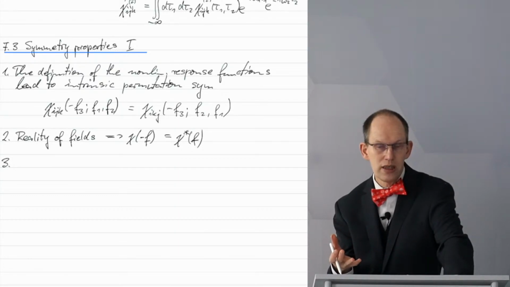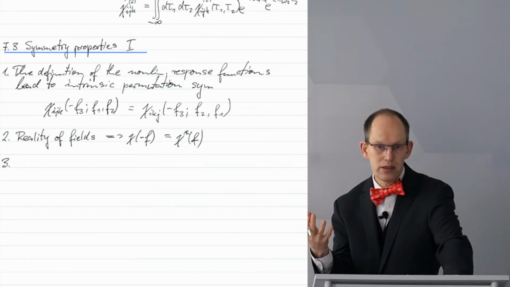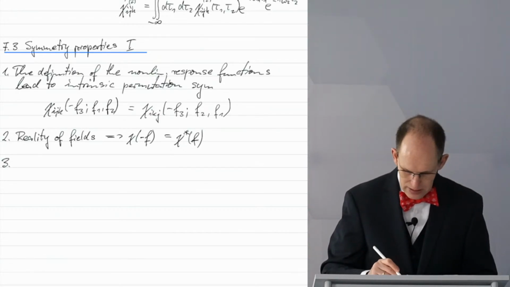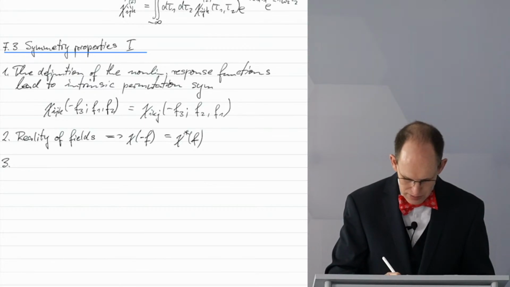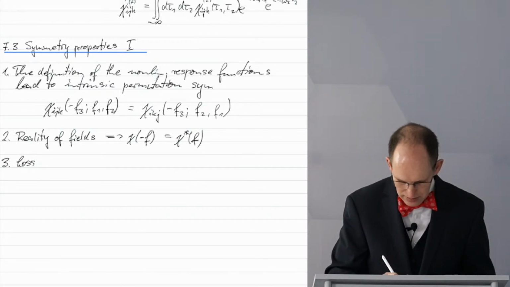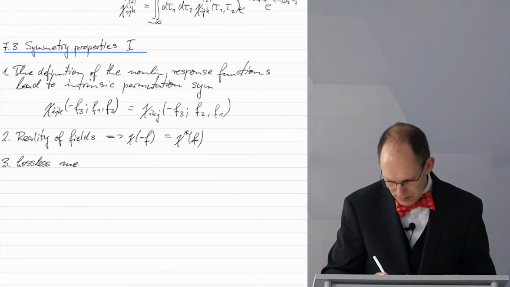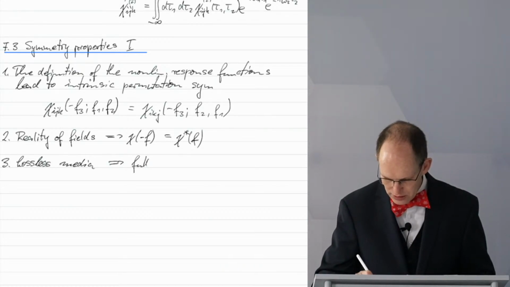And the condition is that the medium is lossless. So for lossless media, we have full permutation symmetry.